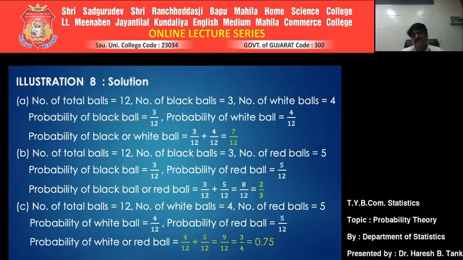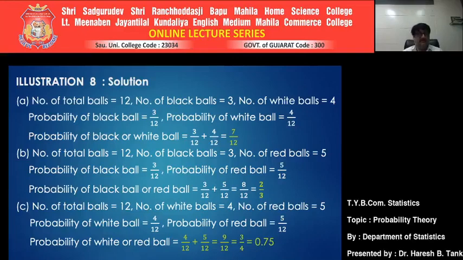Now you just connect these two events with the word or. Probability of a black ball or a red ball, since they are mutually exclusive, you can sum the individual probabilities. 3 by 12 plus 5 by 12 is equal to 8 by 12. Further simplifying it, it comes to 2 by 3.